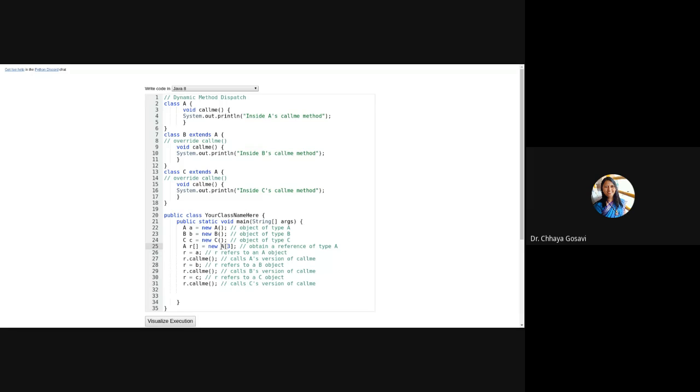A R of is equal to new A. So I'm creating three memory locations for R. These are references. Now for integer I is equal to 0, I is less than 3, I plus plus.